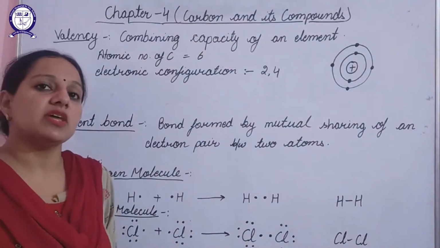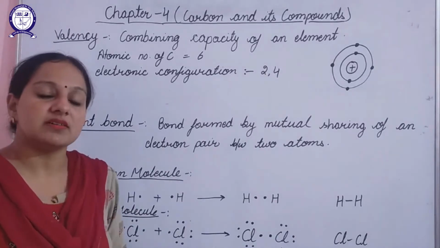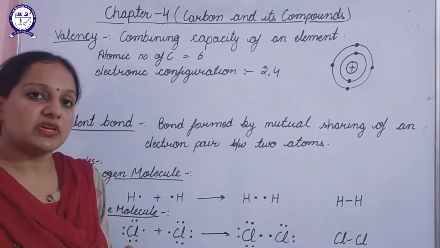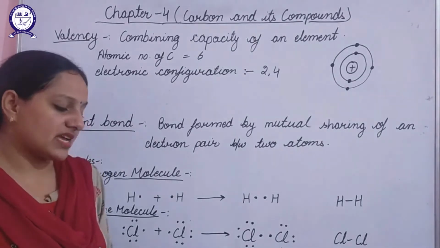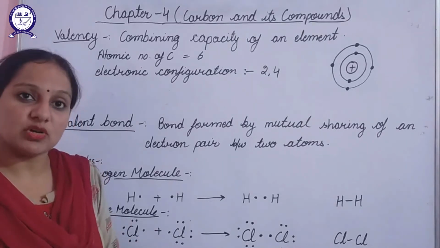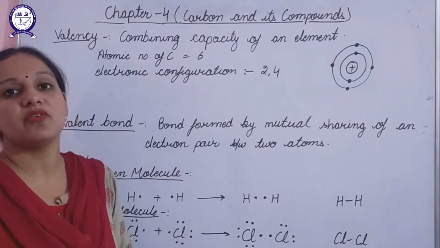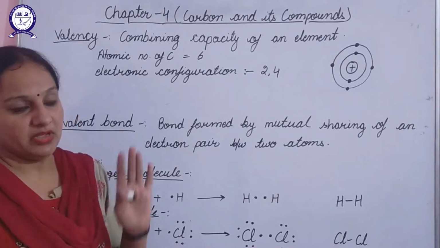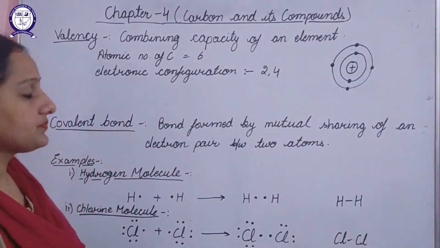But if we talk about the abundance of carbon, the abundance of carbon in the earth's crust is only 0.02%, in the form of minerals, and the presence of carbon in the atmosphere is only 0.03%, in the form of carbon dioxide. So in this chapter we'll discuss carbon in detail.